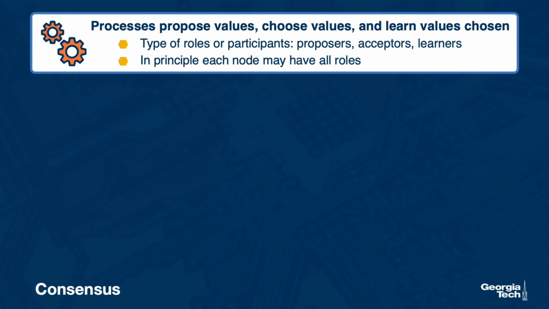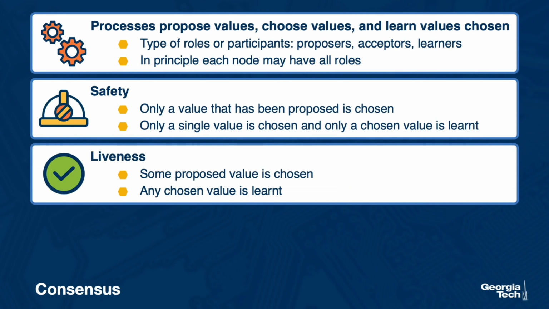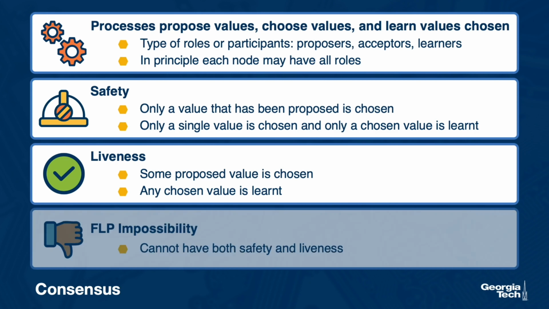A consensus protocol must guarantee safety and liveness. Safety means that only a value that has been proposed is chosen. It also means that only a single value is chosen and that only a single chosen value is learned by the learners. Liveness means that some proposed value will ultimately be chosen and that this chosen value will ultimately be learned. Keep in mind that we discussed the FLP theorem, which said that it was impossible to have both safety and liveness in a system where there is a possibility of at least one failure.